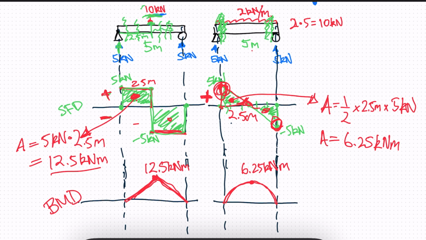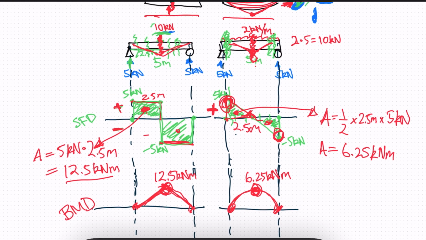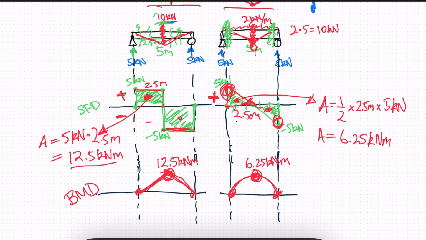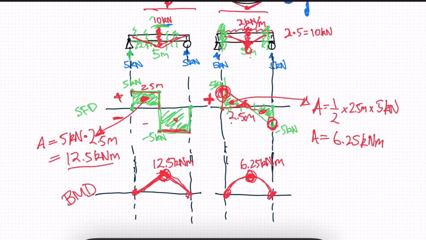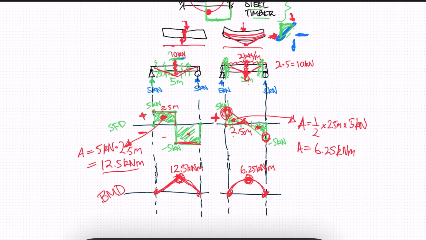So if we look at our bending moment, they're both high at the midsection of the beam, right? That's where the maximum bending moment is. But one has a much higher bending moment. One has double the bending moment of the other beam. Okay, so bending failure is most likely to occur in the middle of both beams. This is just a general idea of what the shear force diagram and bending moment diagrams are and how you can use them to analyze a beam.